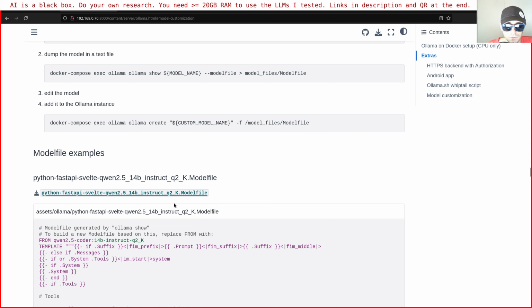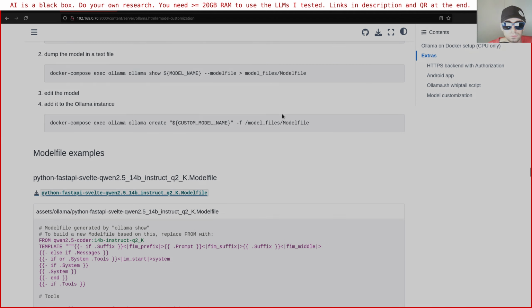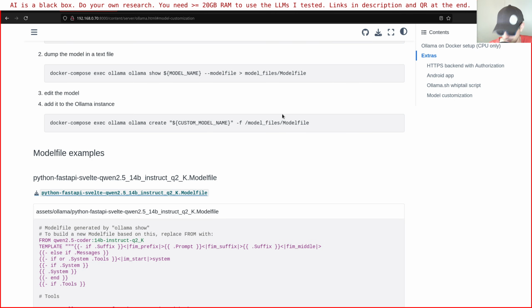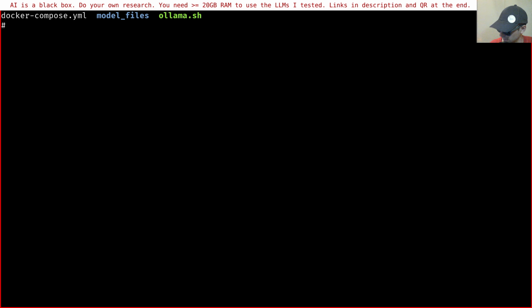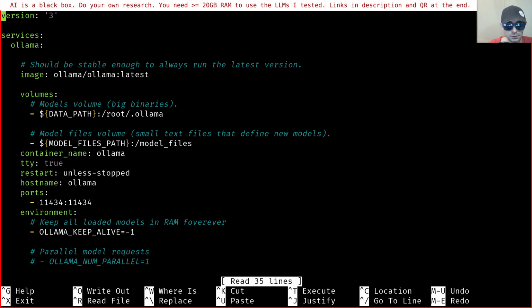Anyway, once you have your custom model file, then you need to load it in Ollama, and it will result as a separate model. So let's see now the script. As I said before, here we are still using Docker. In fact, you can see the Docker compose file here, and there's nothing really strange going on.